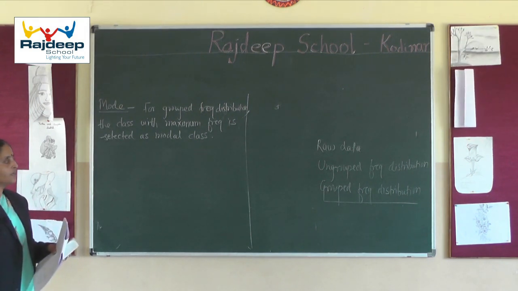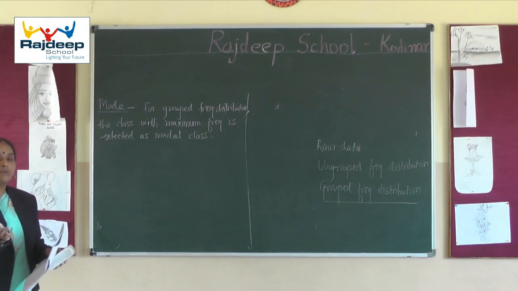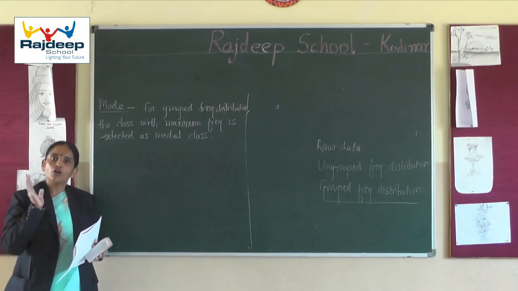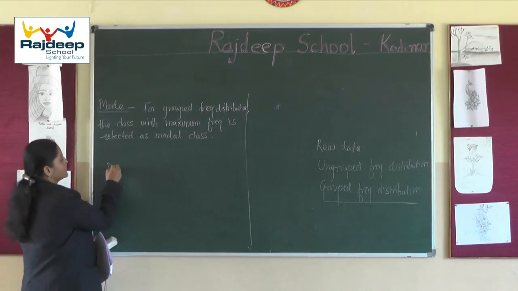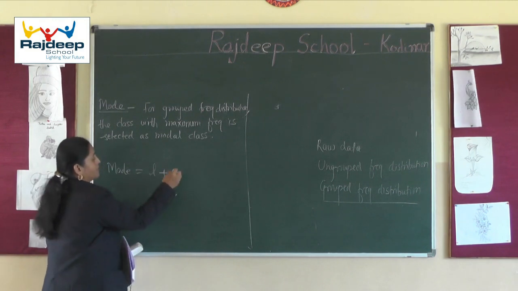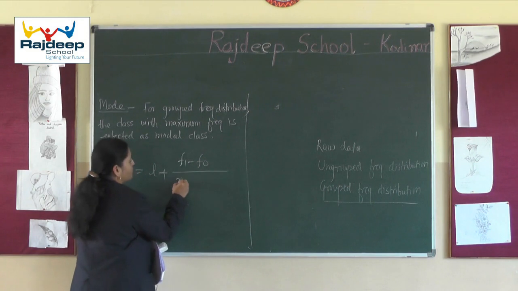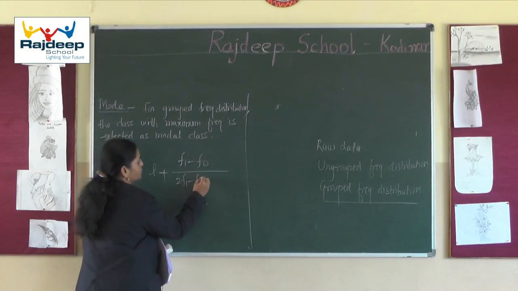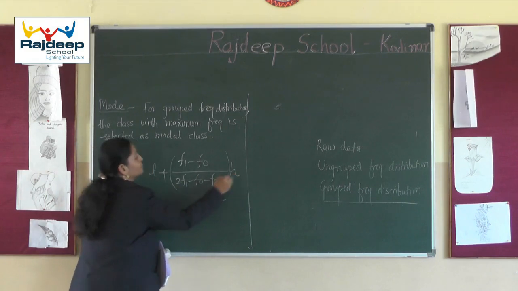By looking at the question only we can get all the values. So the formula to calculate mode for grouped frequency distribution is this: mode is equal to L plus F1 minus F0 divided by twice F1 minus F0 minus F2, into H.